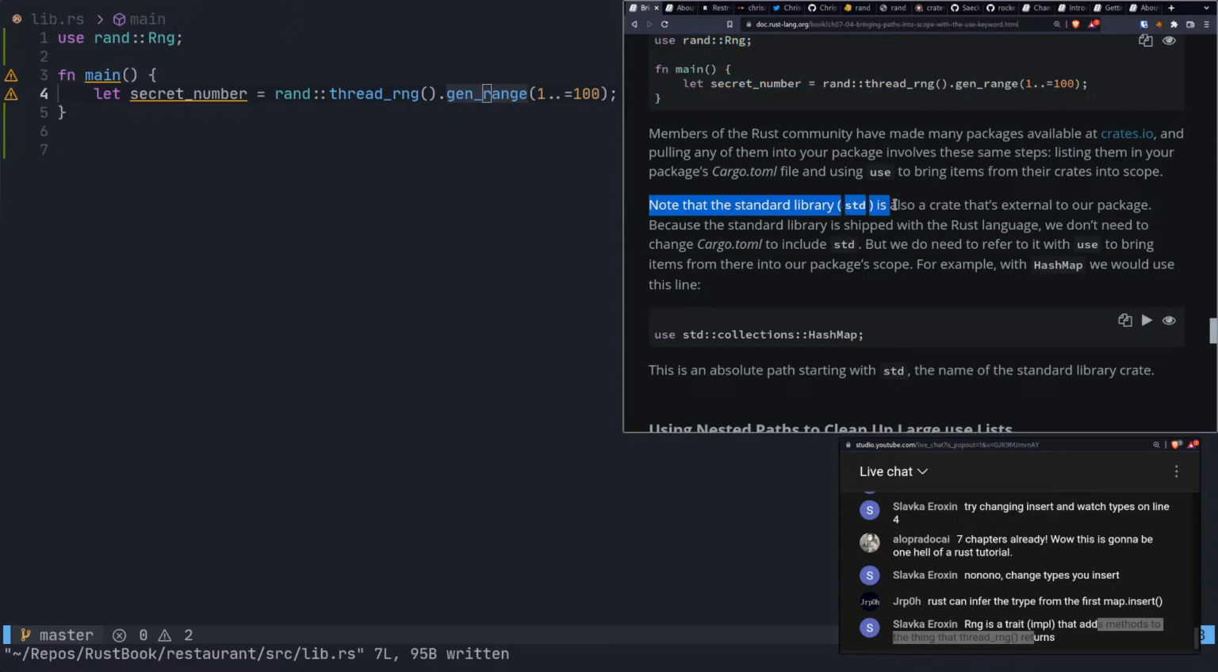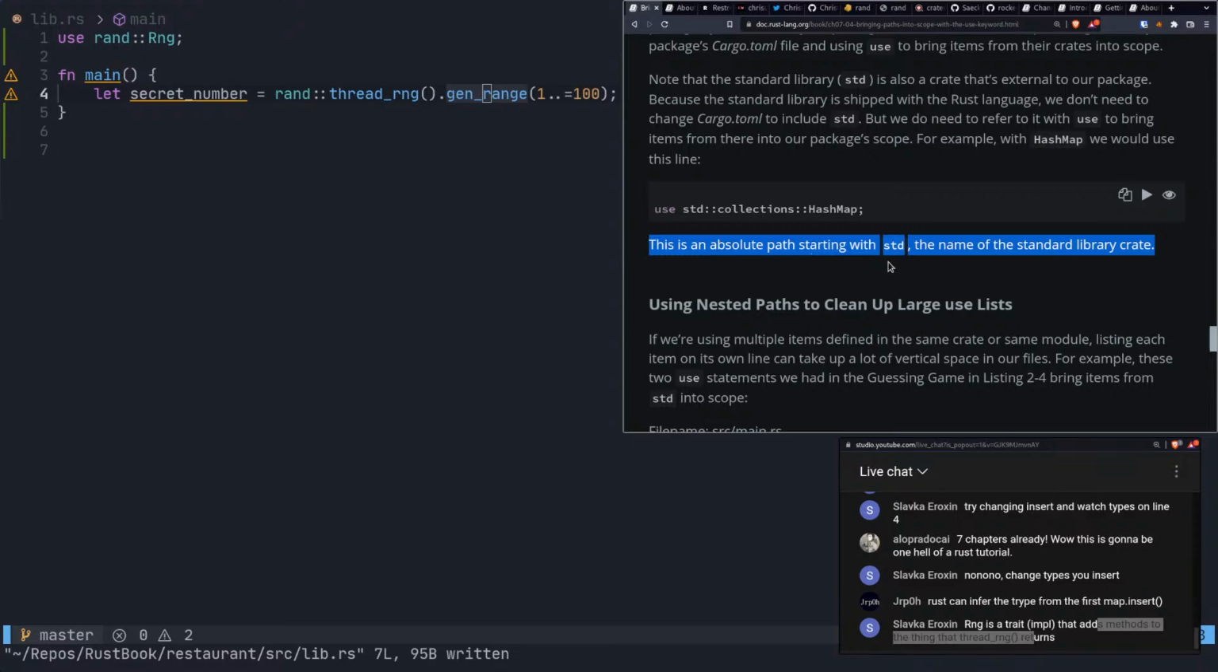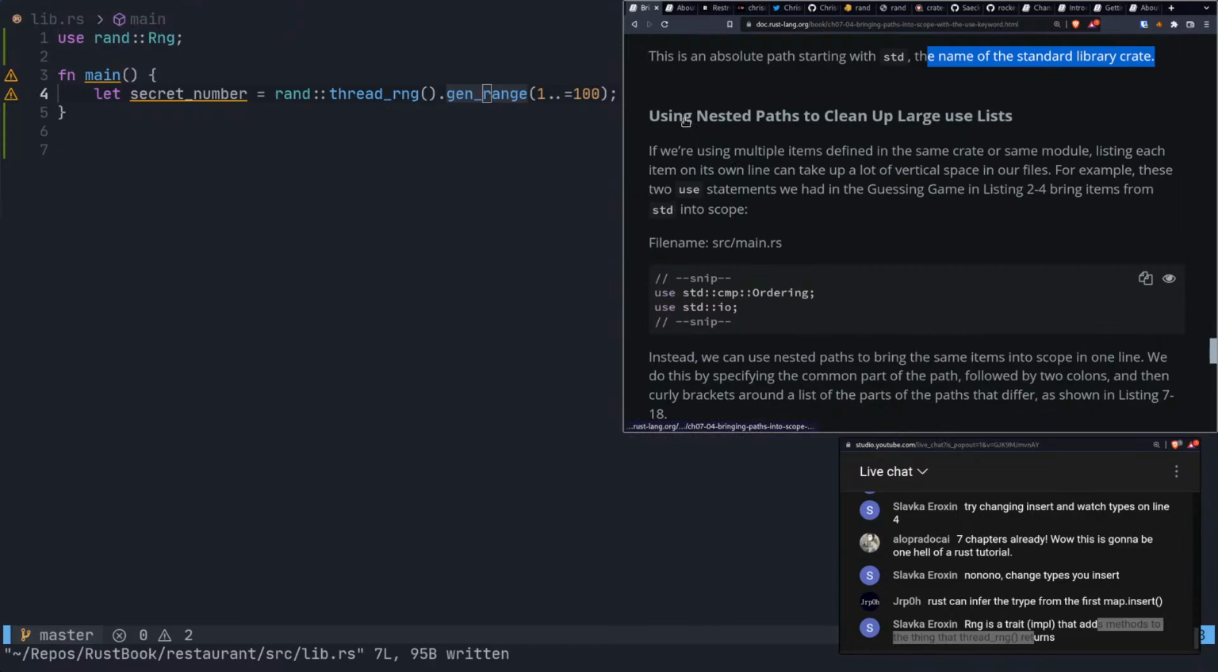Note that the standard library is also a crate that's external to our package because the standard library is shipped with the Rust language. We don't need to change cargo.toml to use std. But we need to refer to it with use to bring items from there into our package's scope. For example, with hashmap, we would use this line. Right, well, we did that earlier. Okay, absolute path to std and the name of the standard library crate. Okay. Using nested paths to clean up large use lists.